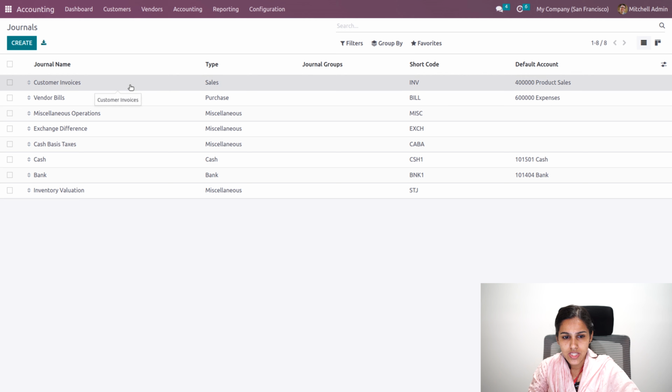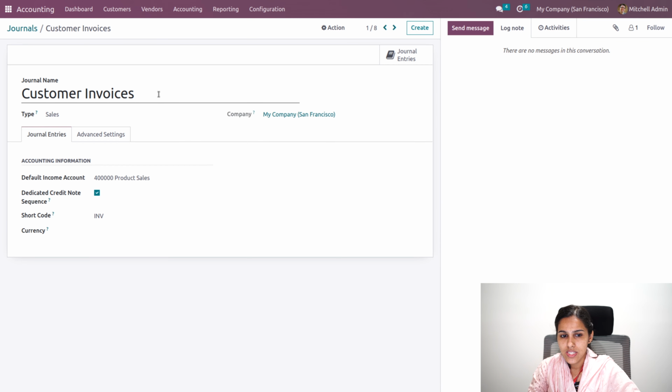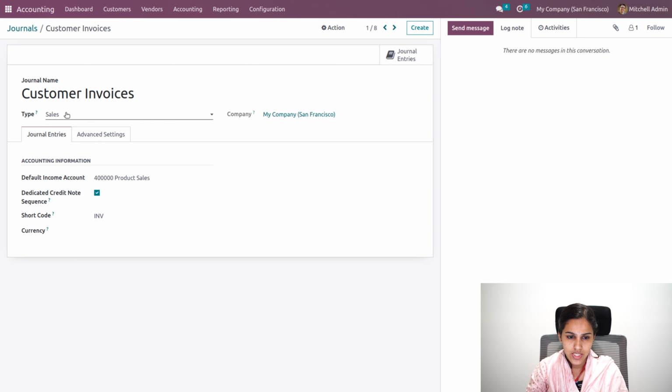So let's first take the sales journal. Sales journals are used to record all the transactions that are related to sales. That is, customer invoice is one of the examples. And under the journal entries, you can add the default income account. So if you are using this particular journal, it will take this income account, that is product sale.